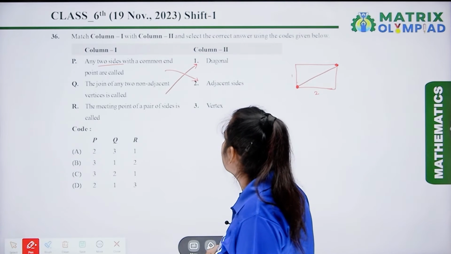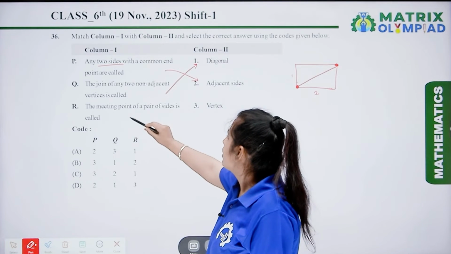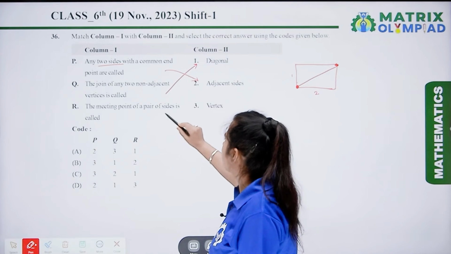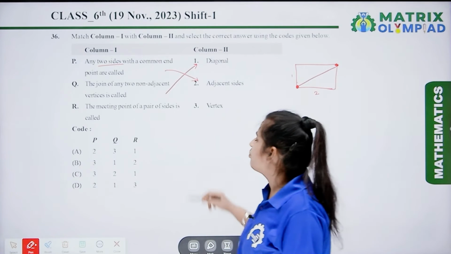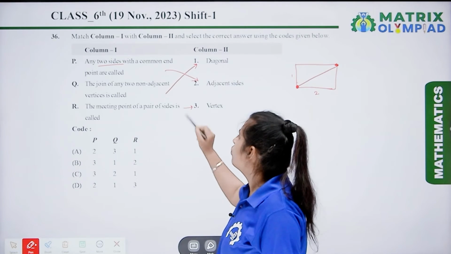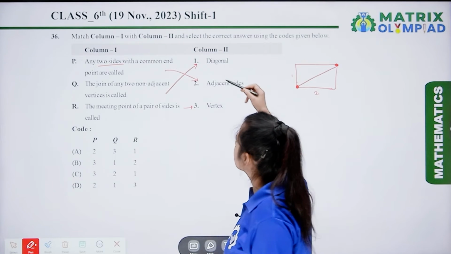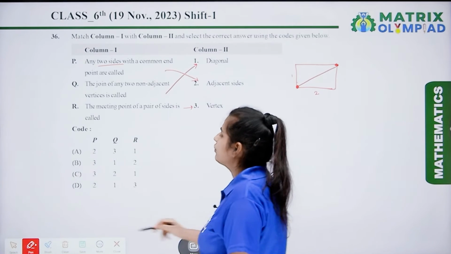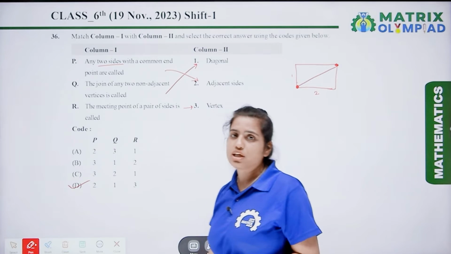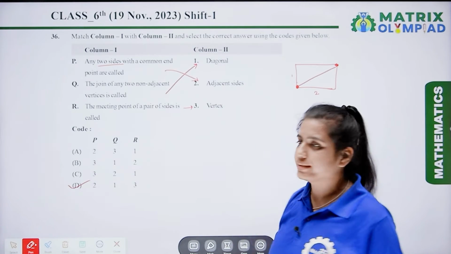Now the next one is the meeting point of a pair of sides is called vertex. So the sequence is 2, 1, 3. So 2, 1, 3 is in option D. So here option D is the correct answer.